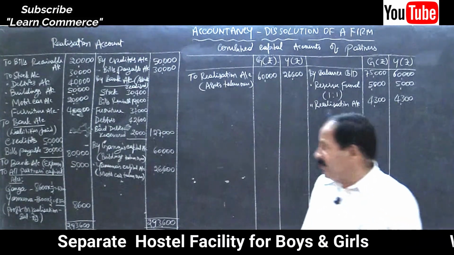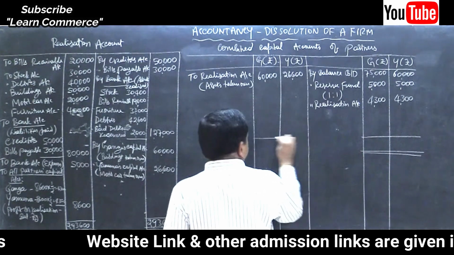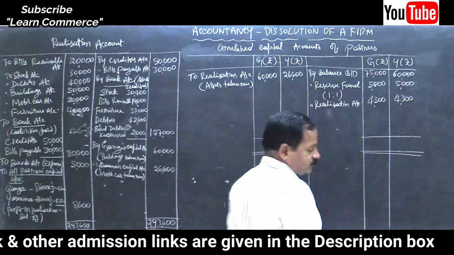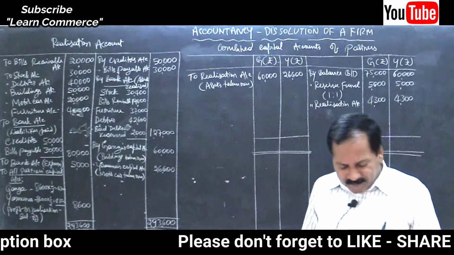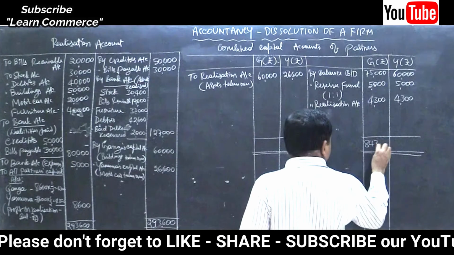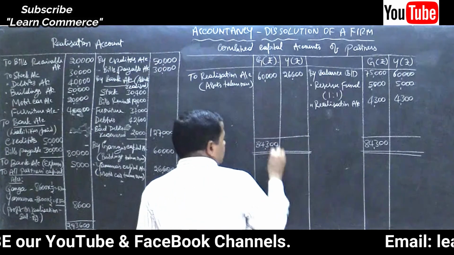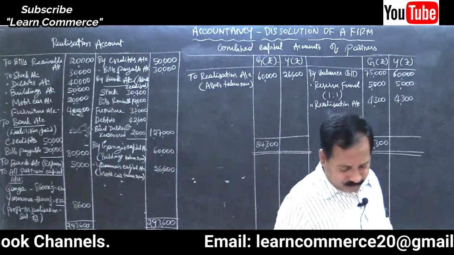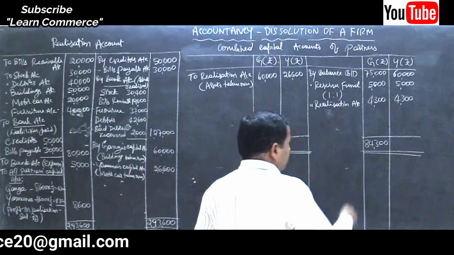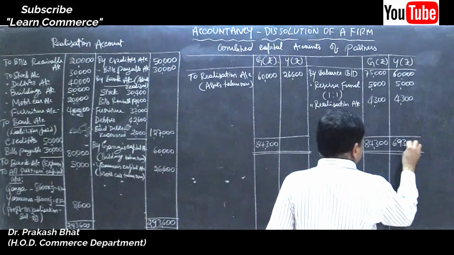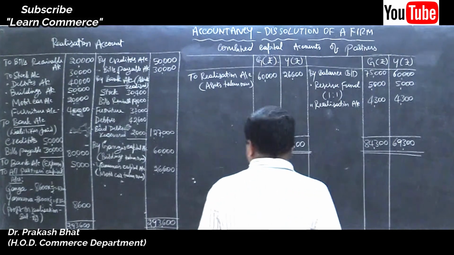Now the last part, final payment, isn't it? Close the capital accounts. How much was the total? 84,300 on the credit side. Write the same total on the other side, 84,300 and 69,300. That's all.